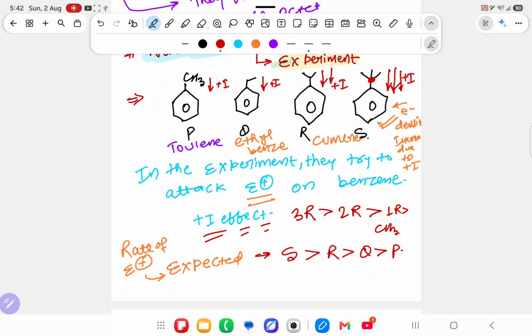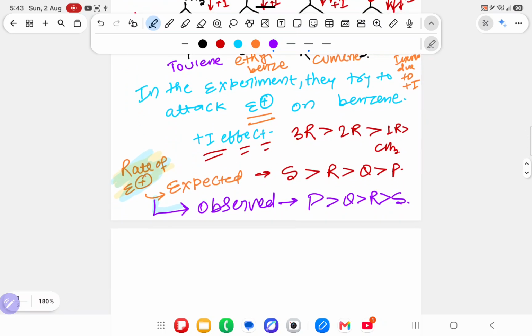He expected this, but the opposite happened. He observed after doing the experiment that no, this is not happening. In the observation, he got that P has more than Q, then R, then S. It means in P, with less inductive effect, still more electron density is increased in the ring. Why is it so, sir?